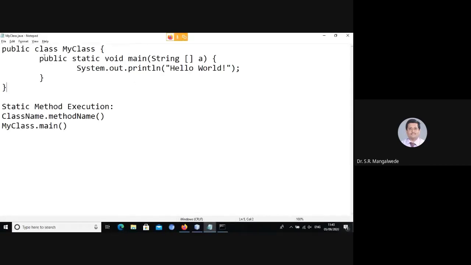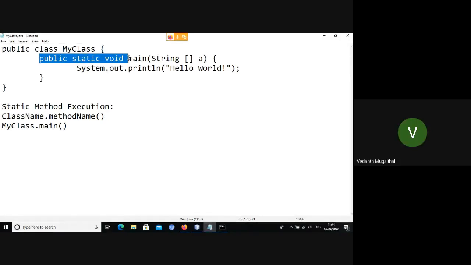Are these three keywords clear to all of you? In case you have any questions, you can ask me by unmuting yourself, or you can pose your questions in the chat window. I'm waiting. Are these three terms clear to all of you? Yes, sir. No questions? Very good.